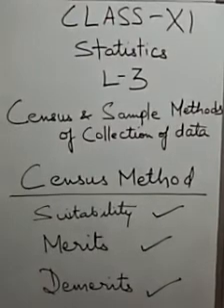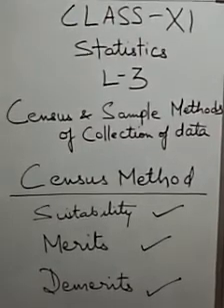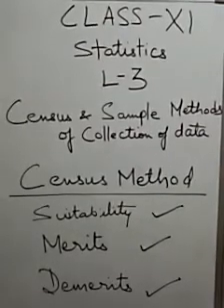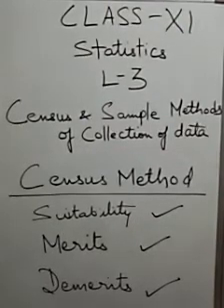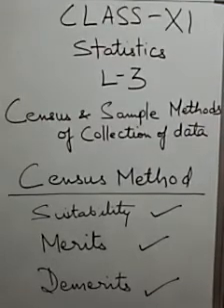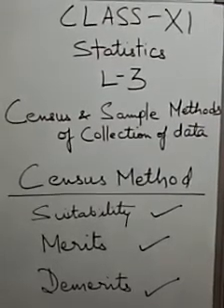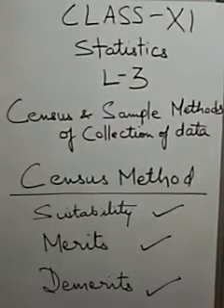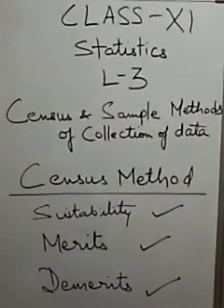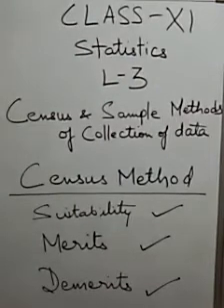Study of complex investigation: when items in a universe are of complex nature and it is necessary to study each item, only census method can produce the desired result. Last is indirect investigation. Census method can be successfully used in indirect investigation relating to unemployment, poverty, corruption, etc.